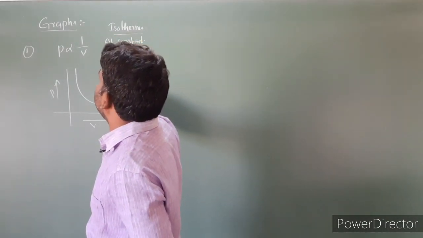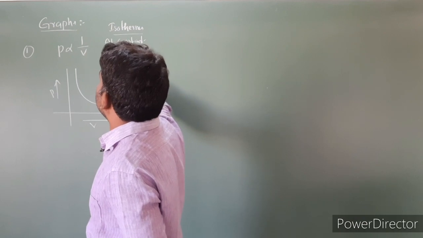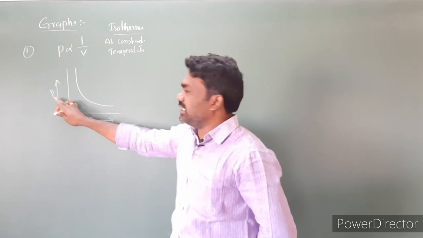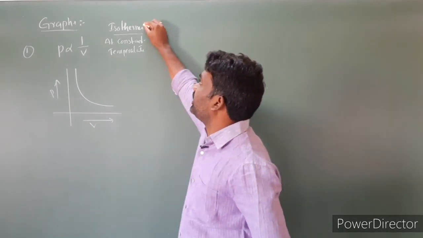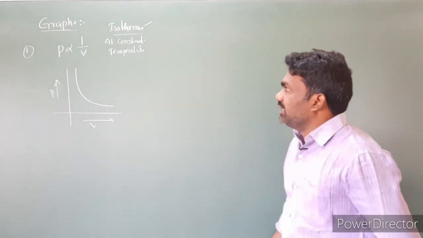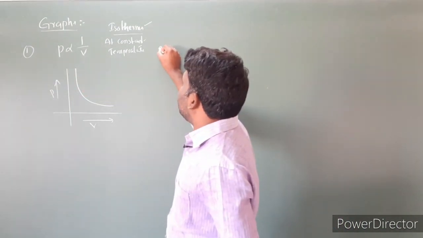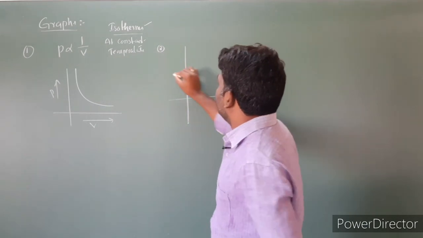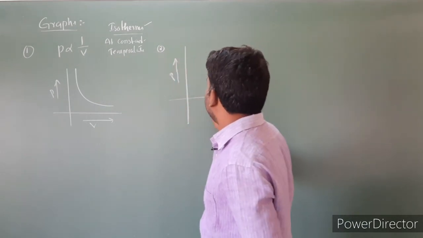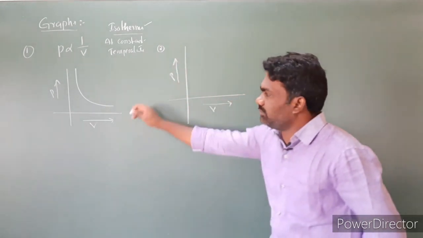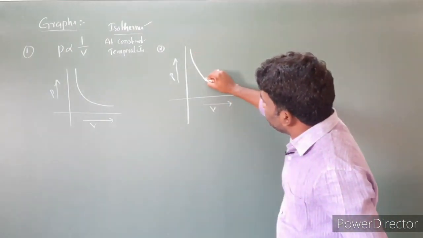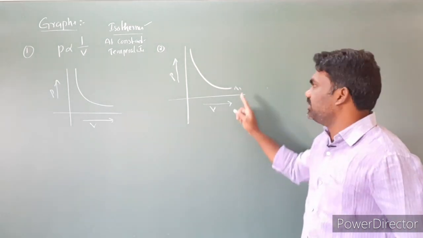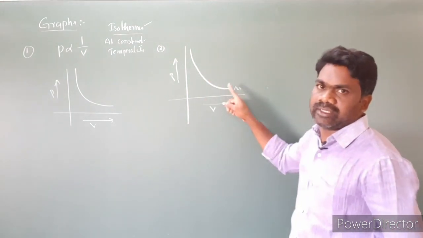At a constant temperature. So here is the graph drawn of pressure against volume at constant temperature; we are calling it an isotherm. Next, I'm taking the same graph and representing it in another way. Here is pressure, here is volume. Clear? Same graph. So this is the first curve. This curve I'm labeling as temperature T1. So at constant temperature T1, this experiment was performed, and we got this curve.